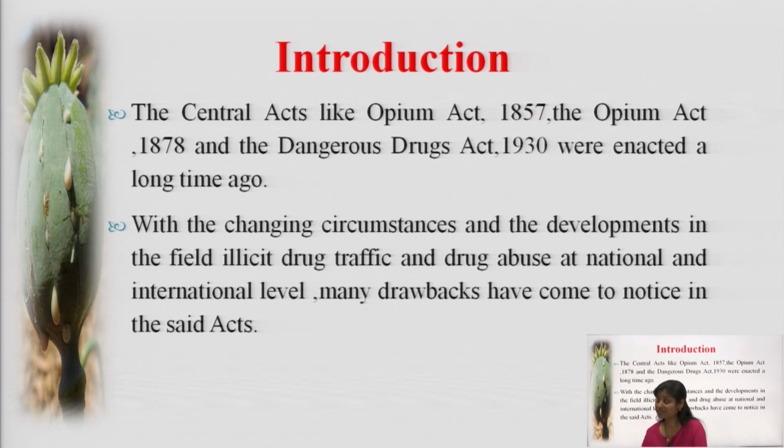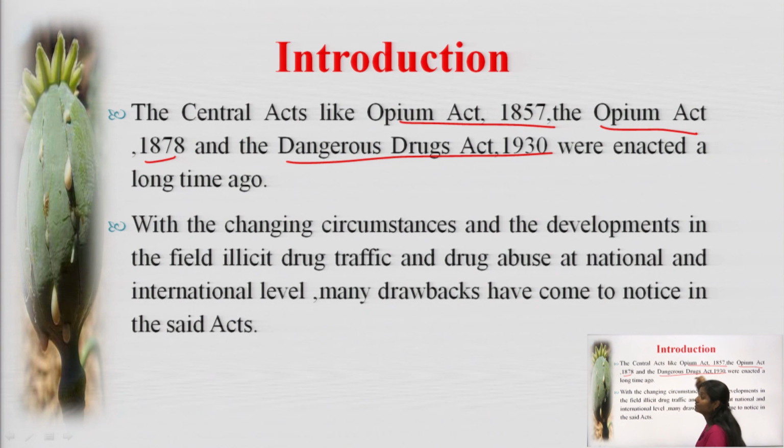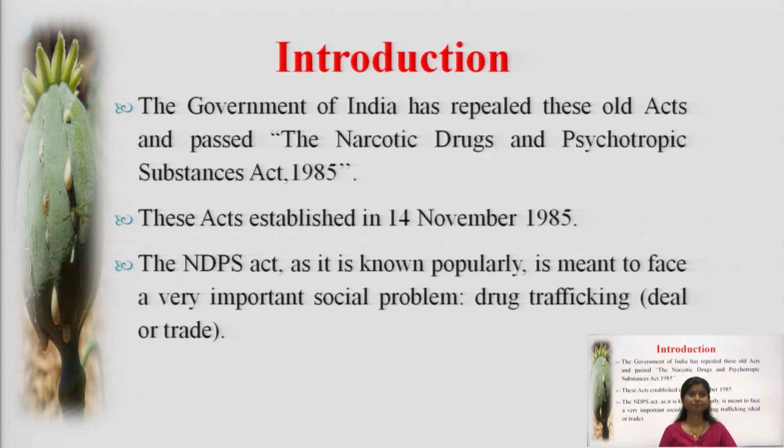They are the three acts, that is the Opium Act 1857, the Opium Act 1878, and the Dangerous Drugs Act 1930. There were many drawbacks in these acts which were used to control narcotic and psychotropic substances, which led to the development of the present act. So let's go through the next slide.